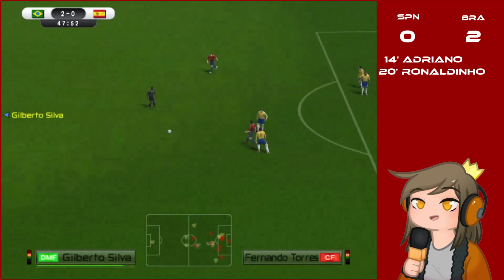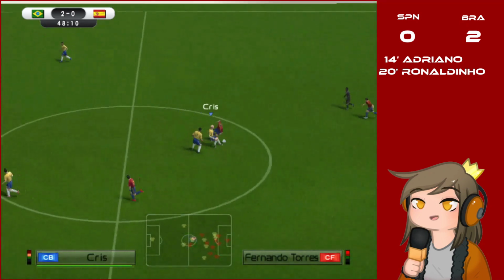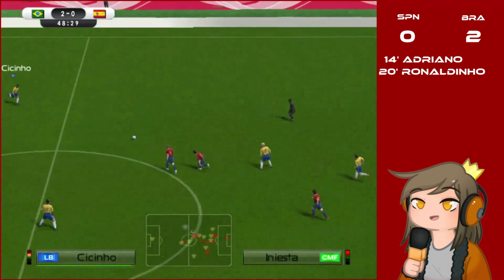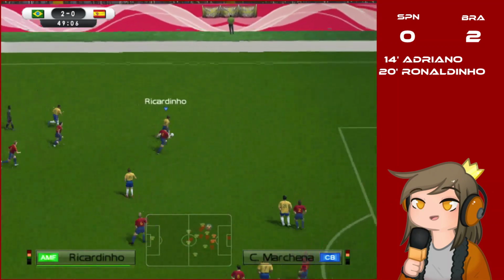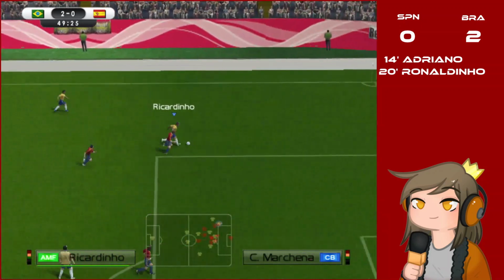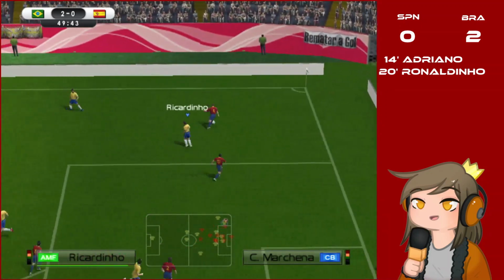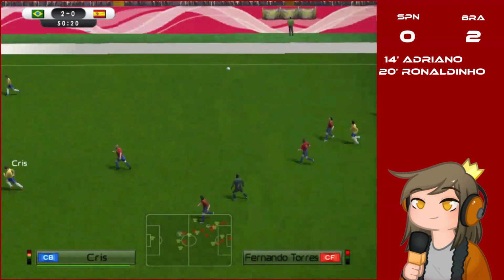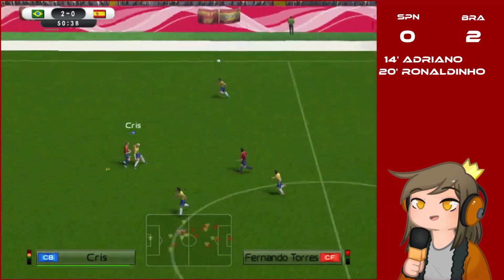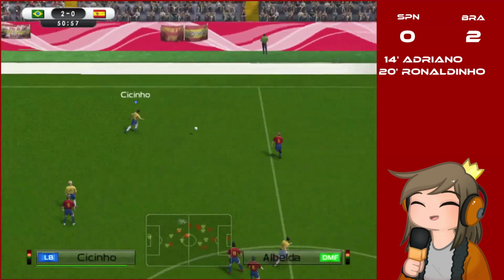Tries to pass it to Juninho, but it's intercepted by Garcia. Spain are really good at intercepting balls, but Chris is also a good defender. It's Cicinho to Ricardinho, the two players that came on the second half. That's Marchena against Ricardinho. Marchena wins it. Finds Iniesta. Iniesta sends it to Torres. Torres against Chris. Chris wins the ball.